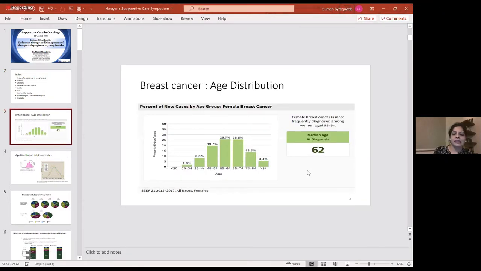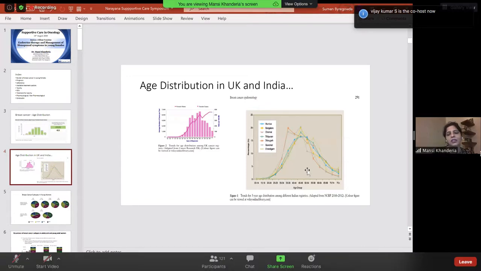We know that the median age of diagnosis of breast cancer across the world is about 62. But in India, we do see far more younger patients. We do see a lot of them in their 30s and 40s.